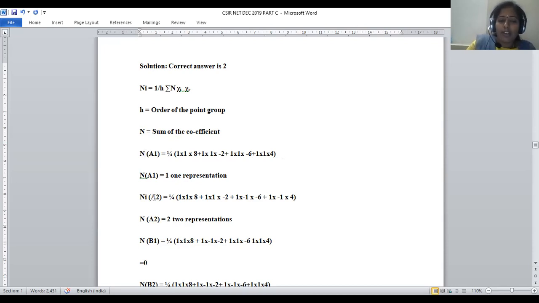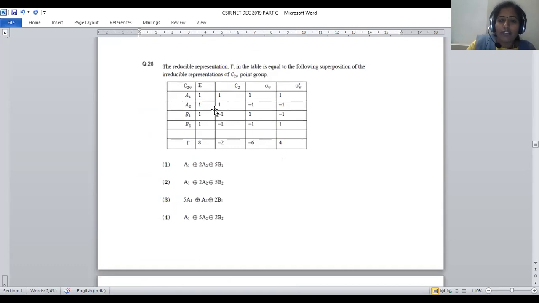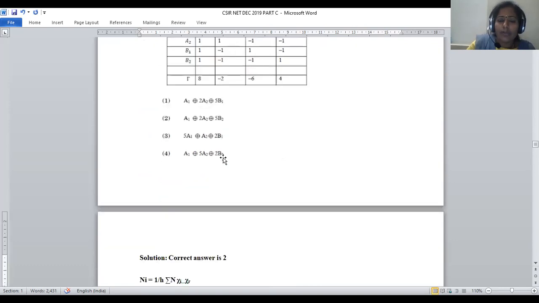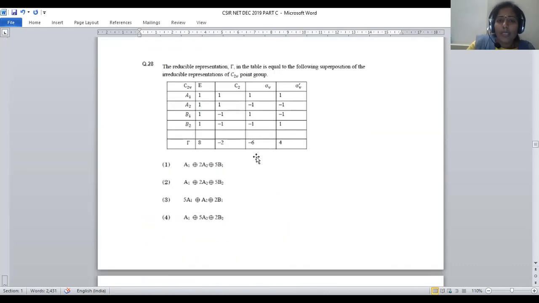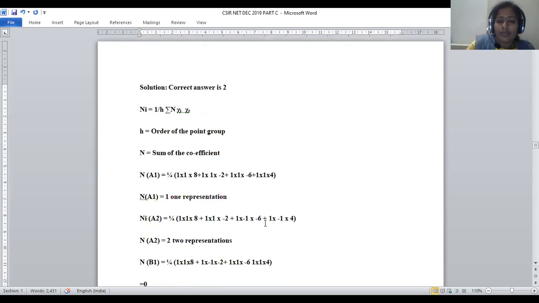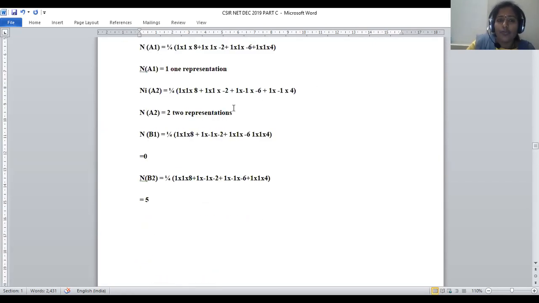In the same way, we apply it for A2. It will be 1 into 1 into 8, plus 1 into 1 into minus 2, plus 1 into minus 1 into minus 6, plus 1 into minus 1 into 4.